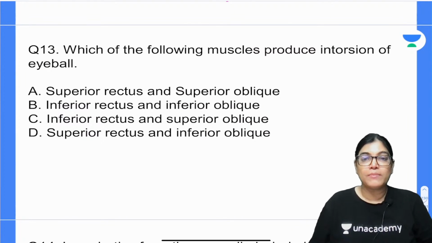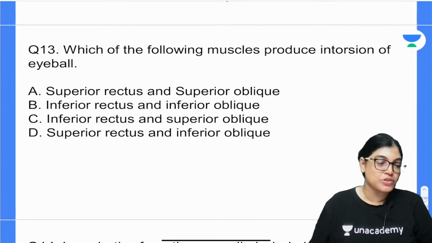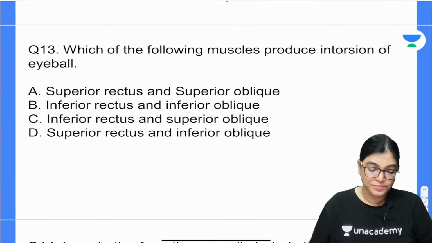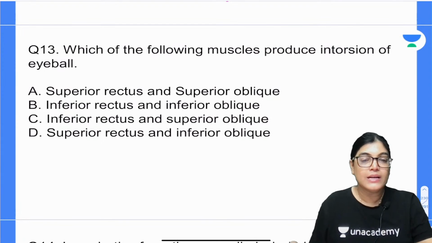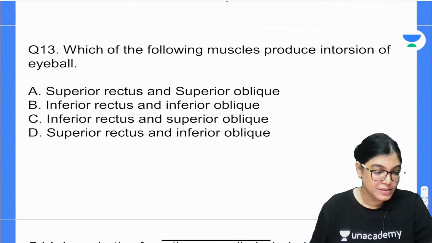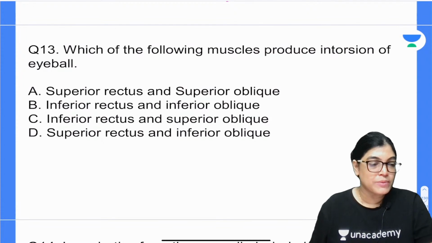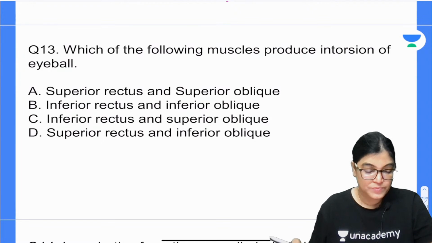Your time starts now. Write down question number 13 and give your correct answer. So A, B, C and D are the options, and you have to give me the correct combination of muscles.